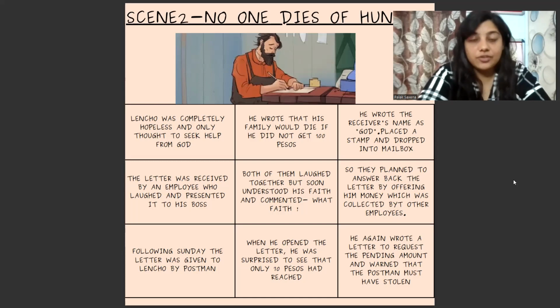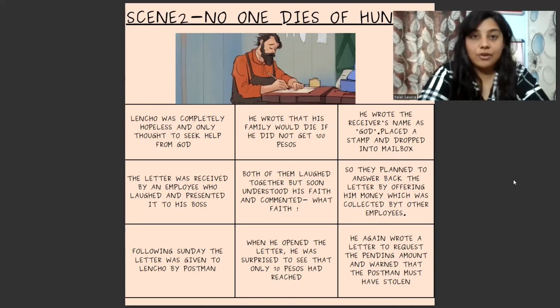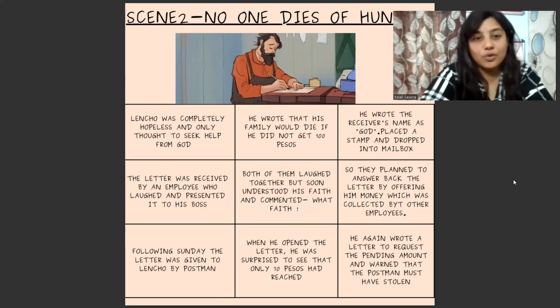Placed a stamp. Naturally, if you have ever been to a post office and sent a letter, there is a stamp which has to be put on the envelope, and then it is dropped into the mailbox. I don't know with what hope. We as readers can only imagine what he must have been going through, what his thinking must have been while writing that letter and sending it to the mailbox. He also put it in the mailbox in the hope that he will get a reply from God.